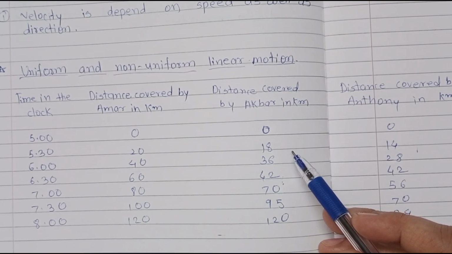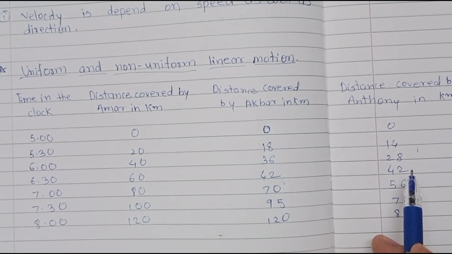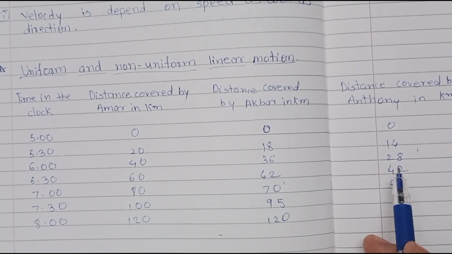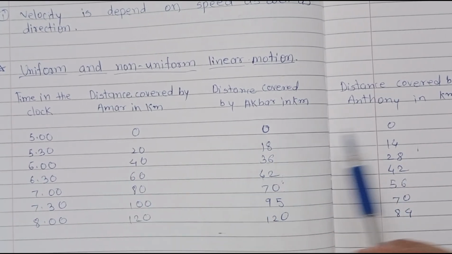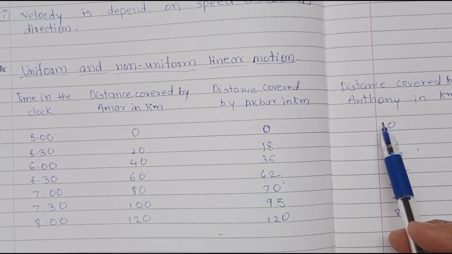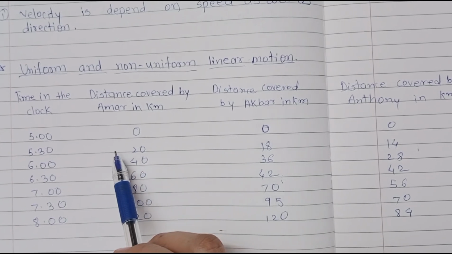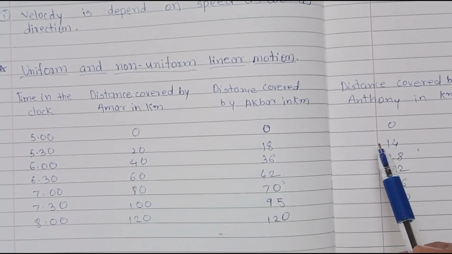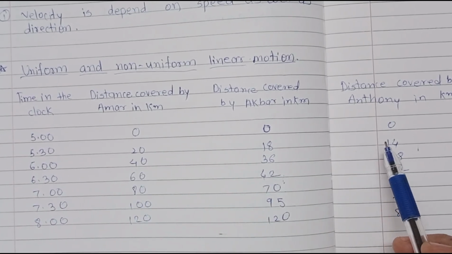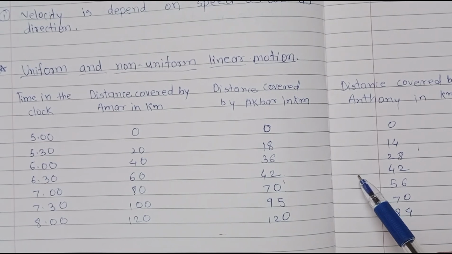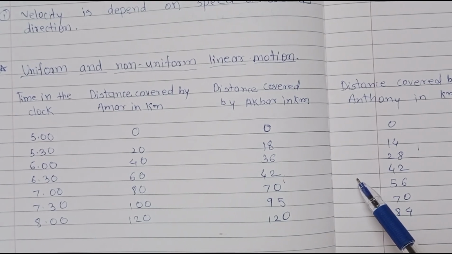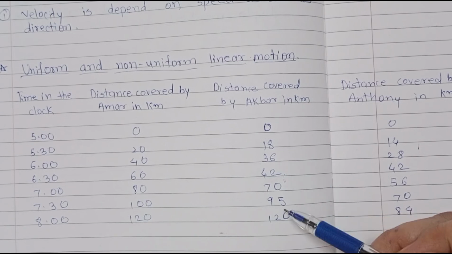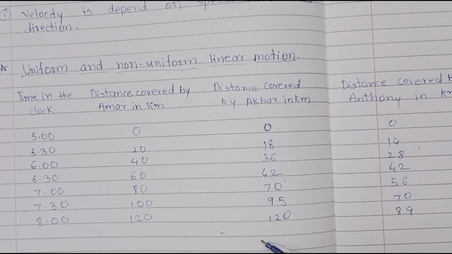Now we see the question from the textbook. Who has covered equal distances in equal time intervals? The answer to this question is Amar and Anthony. Now the third question. Are all the distances covered by Akbar in the fixed time intervals equal? The answer is no. Next question.